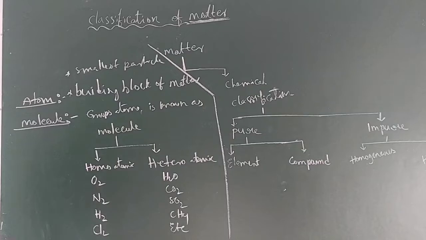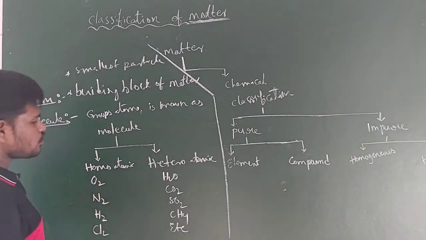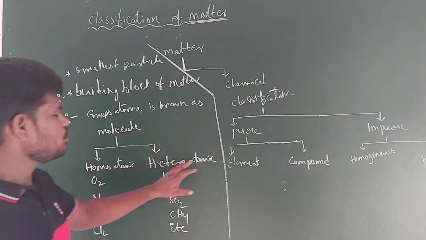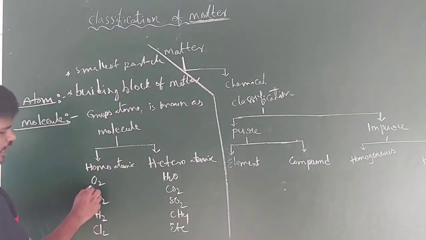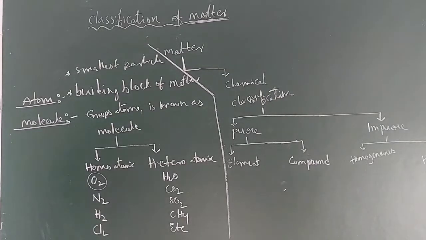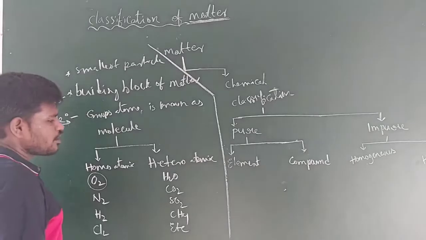Molecules are of two types, homoatomic molecules and heteroatomic molecules.